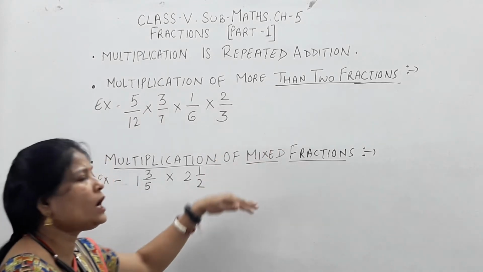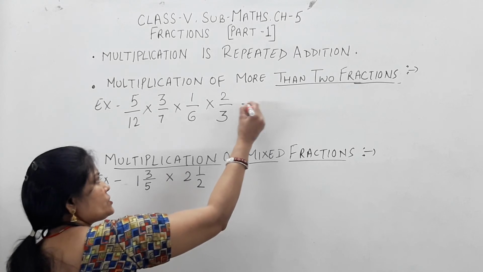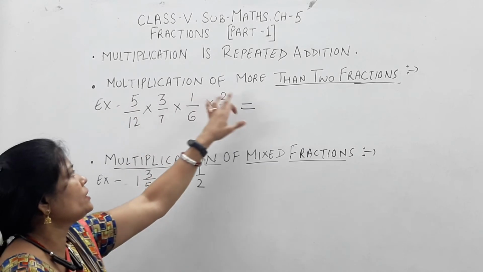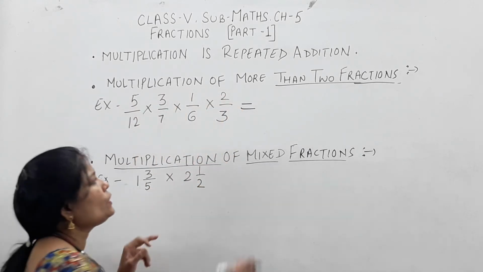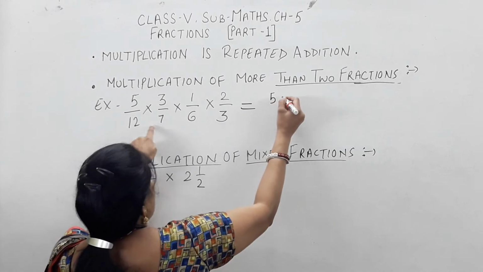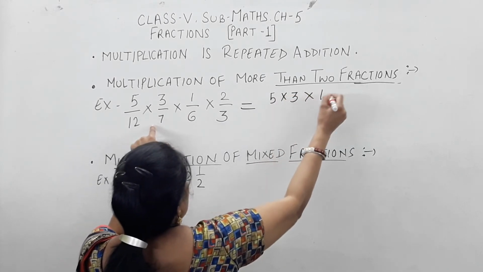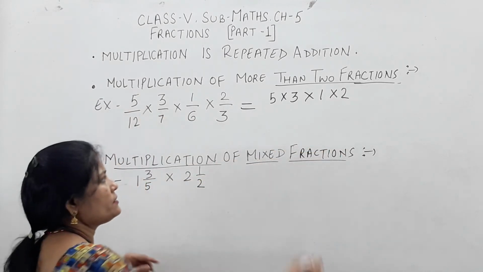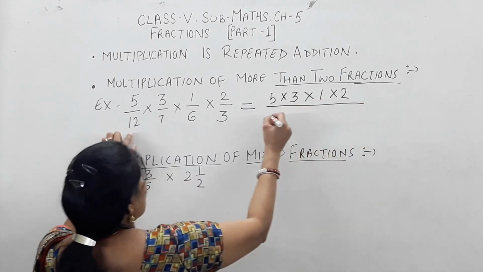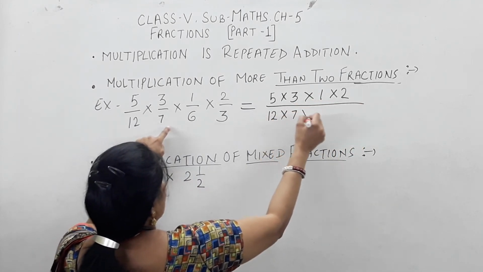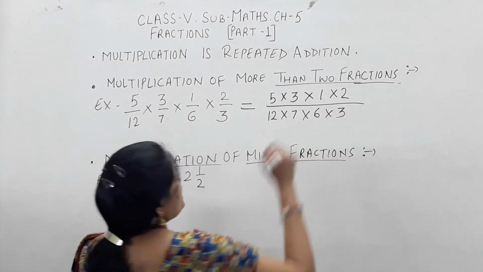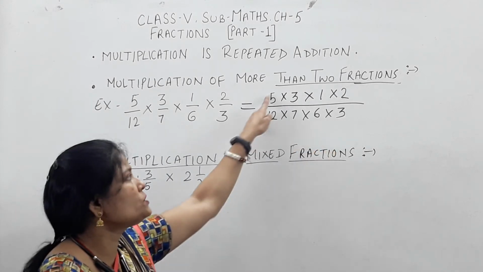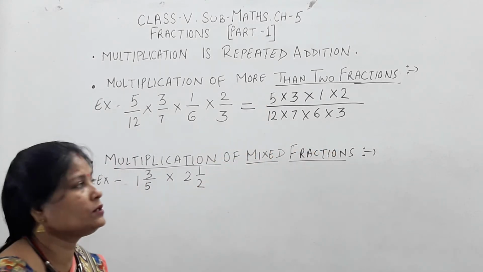No problem, we know how to solve because if there are two fractions then also, if there are more than two fractions then also we will multiply numerator to numerator and denominator to denominator. So we can write down over here 5, then multiply 3, then multiply 1, then multiply 2. Yes children, this is the product of all numerators. After that what we will do? Write down 12 as first denominator, then second, then third, then fourth. Yes, I have written over here. Now before finding the real product, what we will do? We will solve out, or we can say reduce, the given fractions.